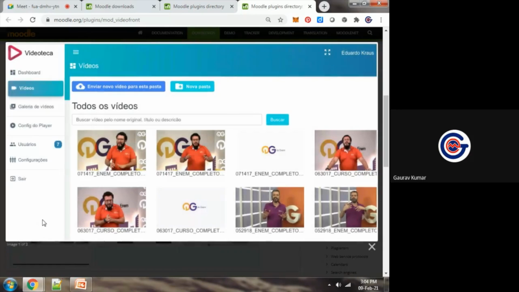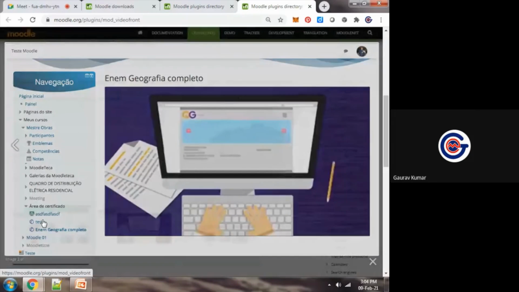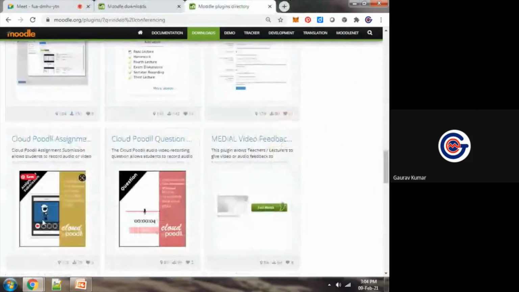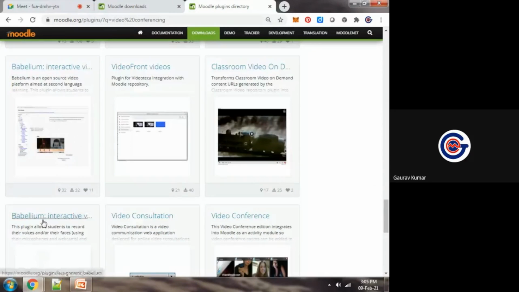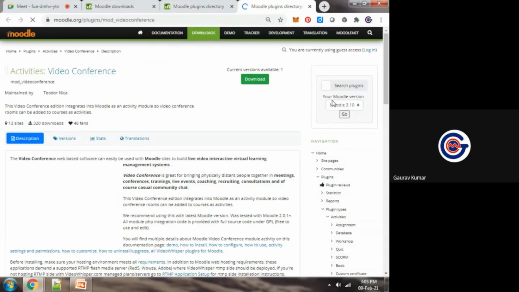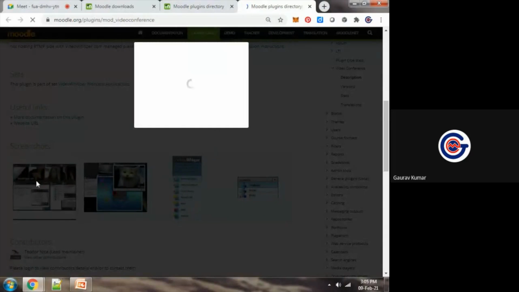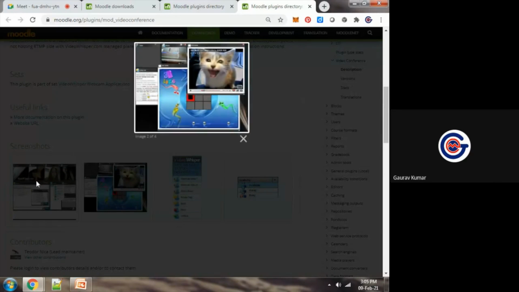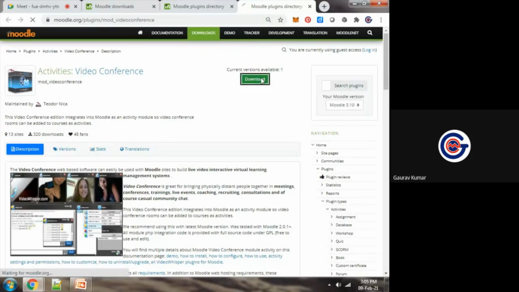So you can see this Moodle plugin. Within the plugins directory, you can scan different types of modules, different types of plugins. So this is another. Its screenshots are given. Suppose I want to download it, I want to work with it. What I will do is simply click here, download.